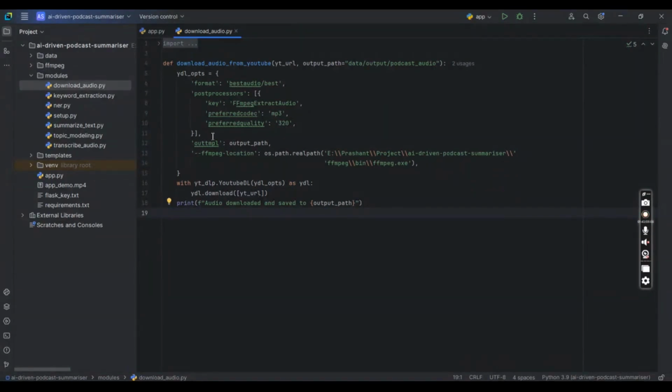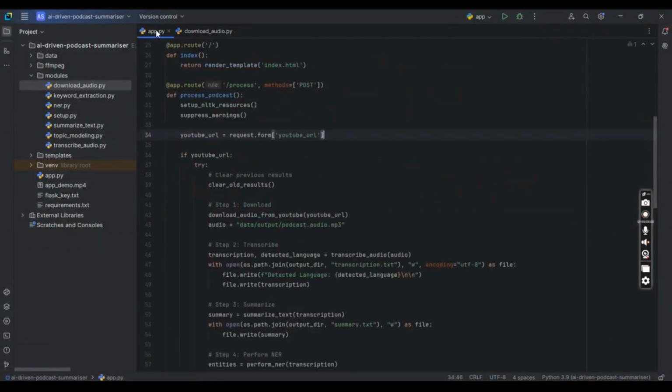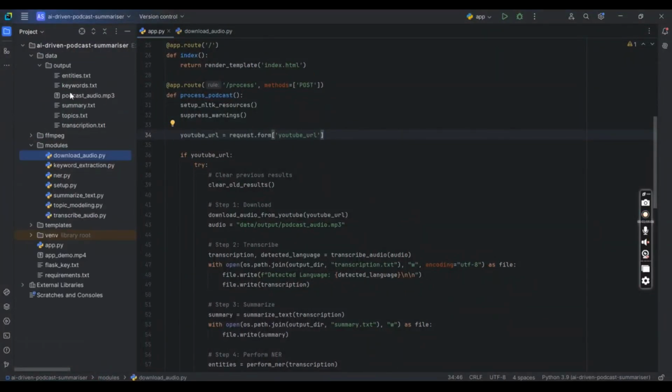It is an open source tool which is particularly used for video and audio processing tasks. So using this we download the audio, and it is downloaded into the data output, podcast audio, as an MP3 file. Yeah, so here it is downloaded.